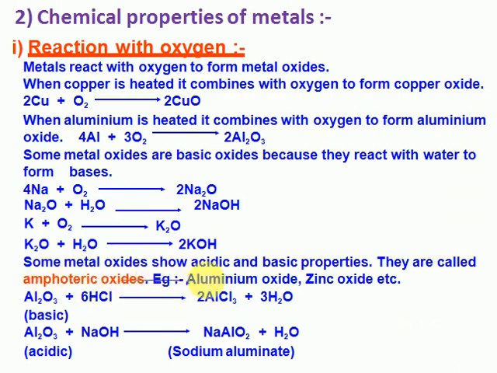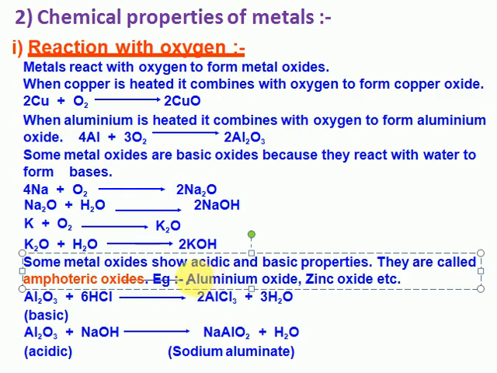Some metal oxides show both acidic and basic properties; they are called amphoteric oxides only. Some metal oxides, such as chromium oxide, are generally considered acidic in nature. Students, in your previous knowledge you learned metal oxides are acidic or basic in nature. But in 10th standard, remember some metal oxides are acidic, some are basic, and some are amphoteric. Examples of amphoteric oxides are aluminum oxide and zinc oxide. Remember this example, it is very important. They will ask it many times in examinations.